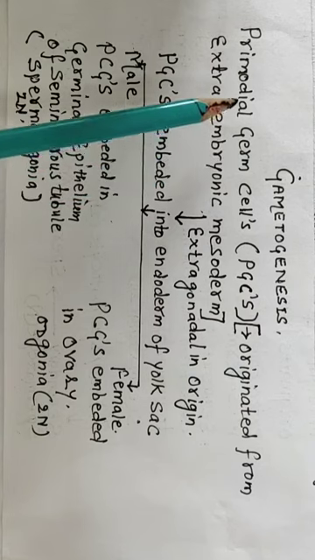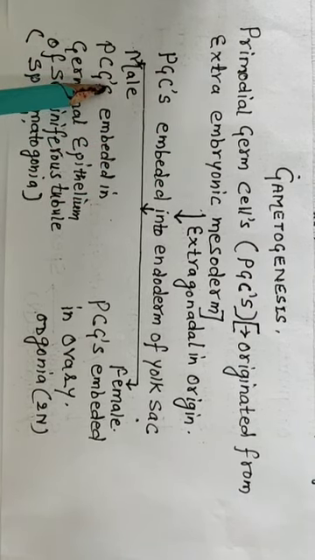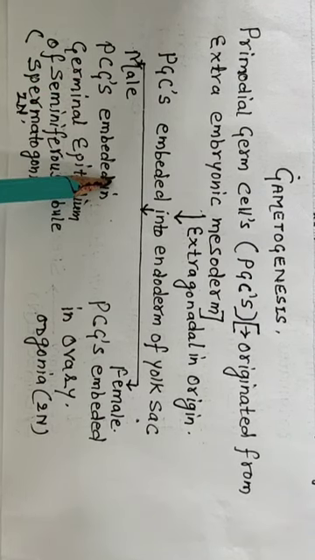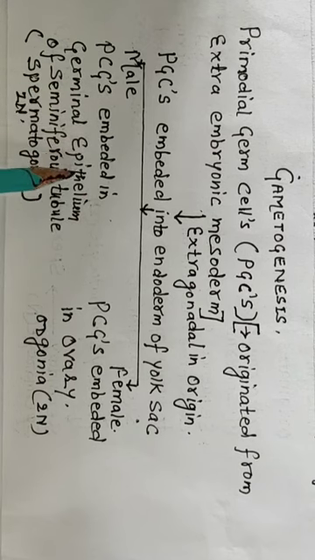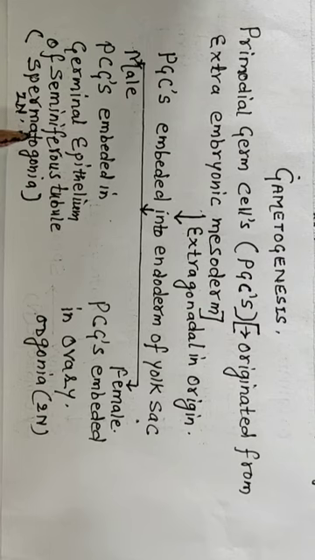When they come inside the testis, they get embedded in the germinal epithelium, and by mitotic division in this germinal epithelium, the spermatogonia are produced, which are diploid cells,